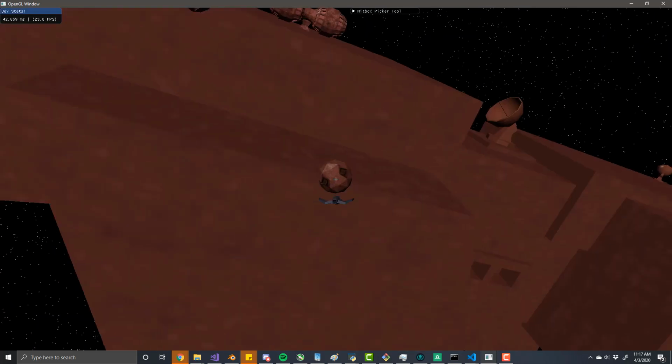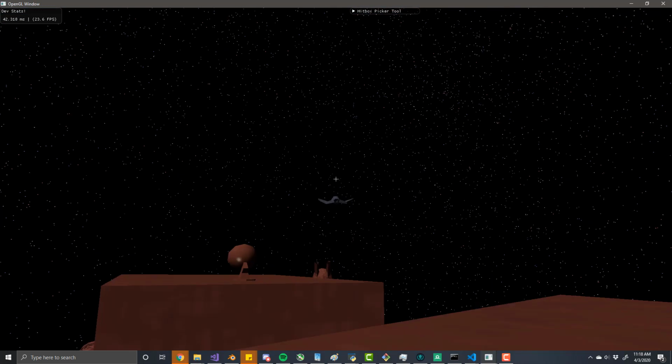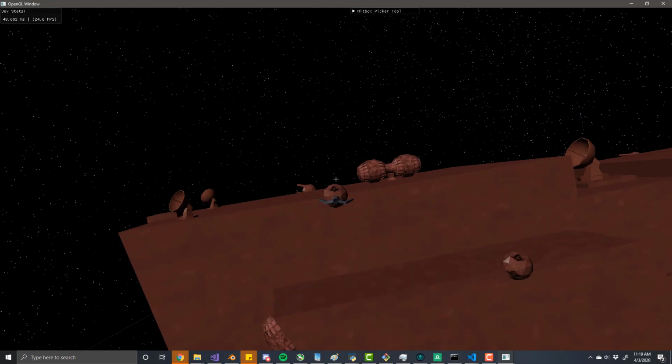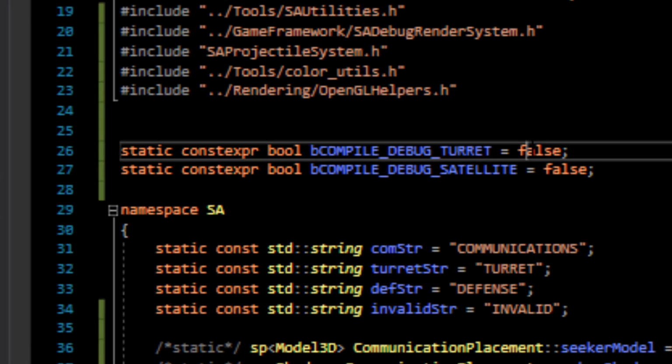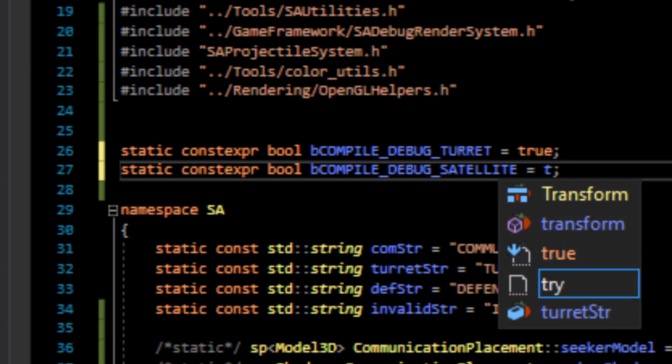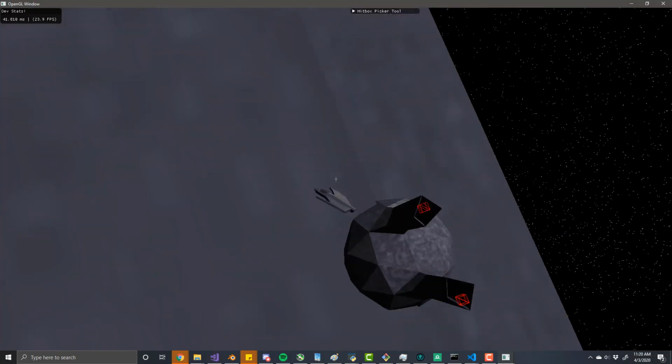So the turrets have the ability to target things. When it targets a ship, it will attempt to fire at it using its 2 barrels. I created some debug compile flags to show visualizations. You can see the projectile spawn points in red at the barrels.